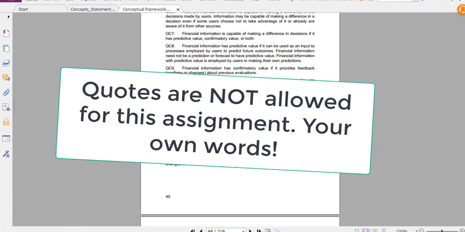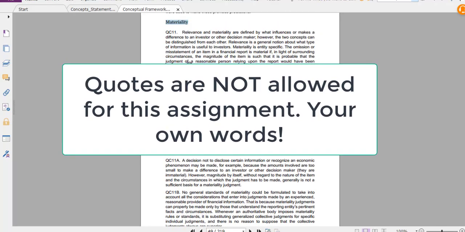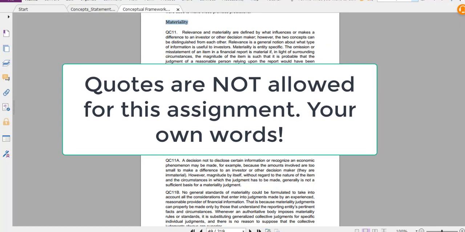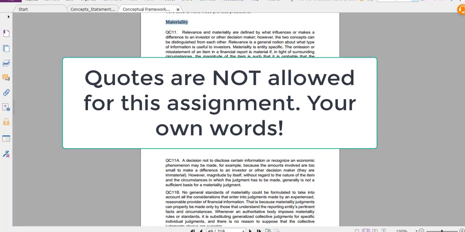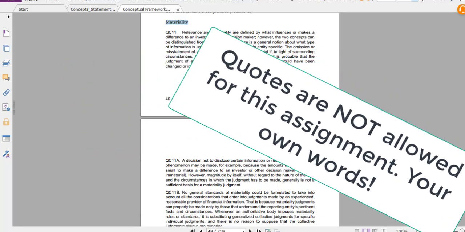Do not copy and paste. I'm not going to consider copying and pasting as you providing the information, because that's just you providing something else that's not your own words. I want your own words explaining materiality as it's presented in the concept statements.